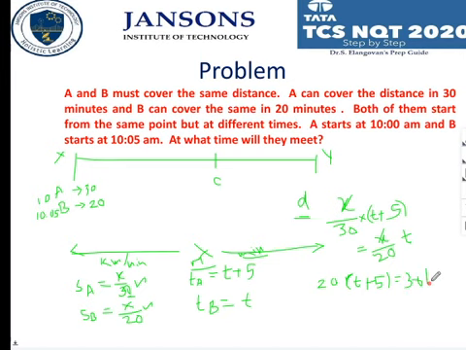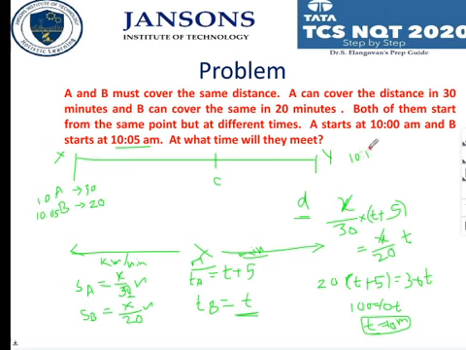30t. So doing this, 20t will come this side. 20 into 5 is 100. So 10t is equal to 100, so t is equal to 10 minutes. What is t? Time taken by B. So at what time does B start? 10:05. So 10 minutes plus 10 minutes, what is this? 10:15 a.m.